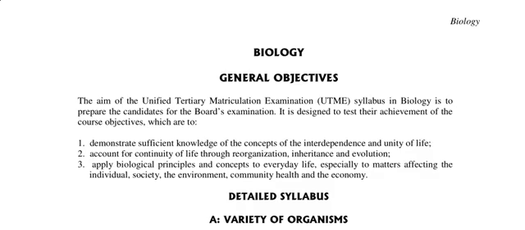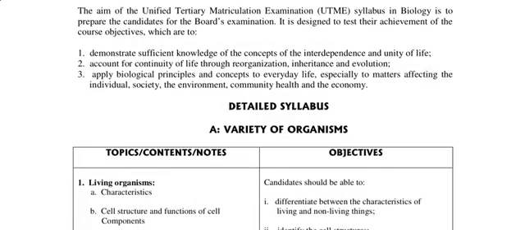All right, and then we have the detailed syllabus. It's actually divided into parts. We have A to E. So A, we have variety of organisms, B, we have forms and functions. C, we have ecology, then we have D, genetics, then E, we have evolution.